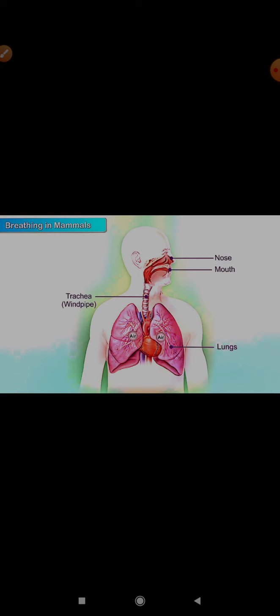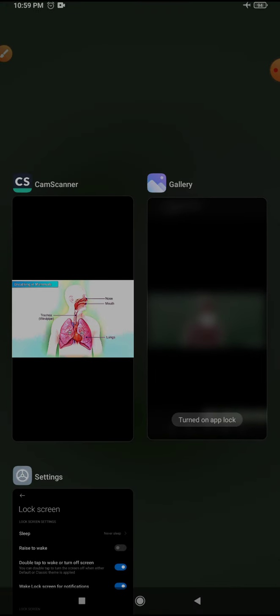In the first part, I have already explained the eating habits of animals and how they are categorized by their eating habits. I explained herbivores, carnivores, omnivores, scavengers, and parasites, and why they are able to eat that kind of food. Now I have also already explained the breathing in mammals. For this I have one video, so let me show you that one.